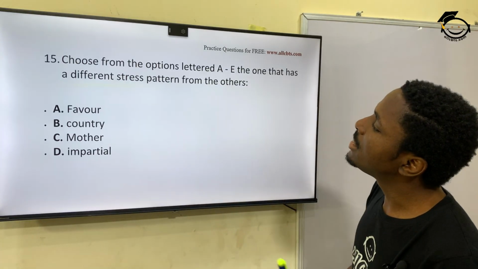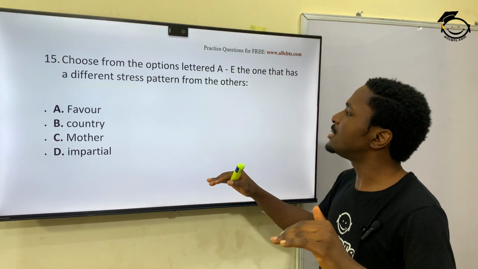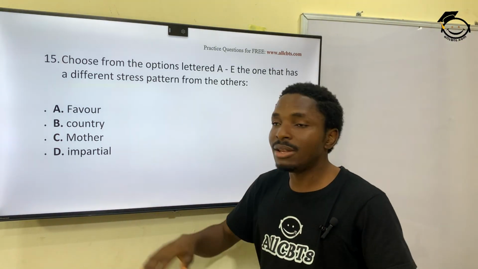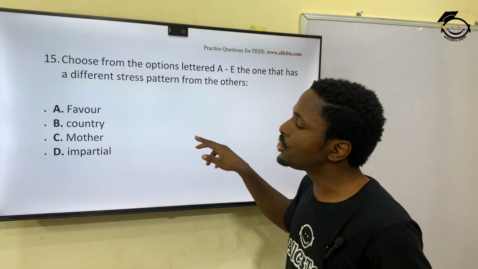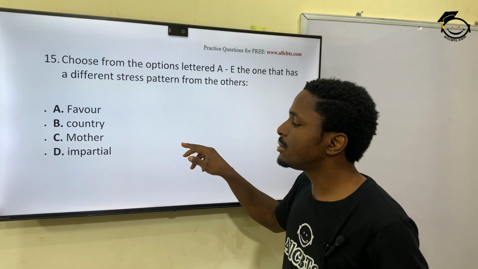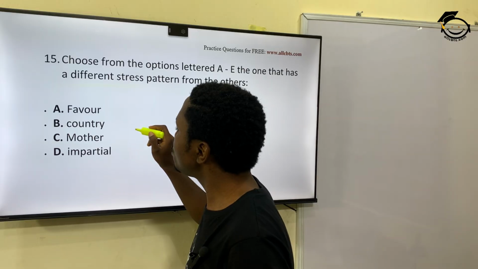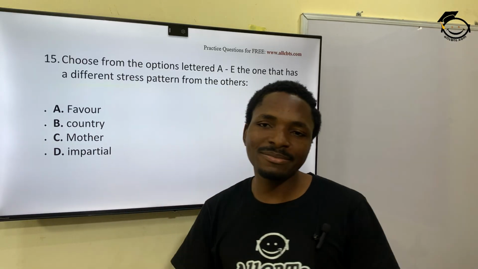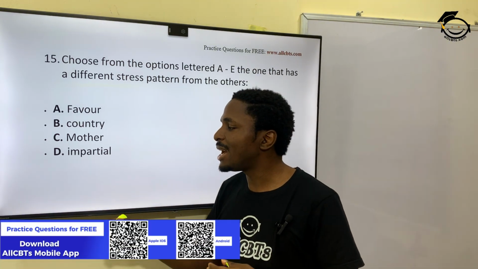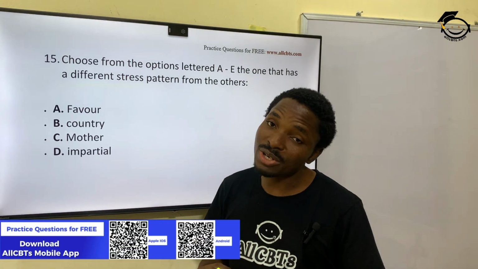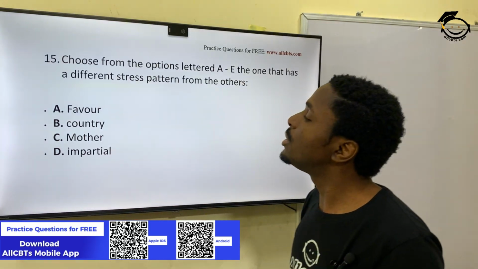And then 15. Choose from the options letter A to E the one that has a different stress pattern from the others. Now let's see the options. Favor, country, mother, impartial. Okay, so this is two syllables, two, two, and three. So favor, country, mother, and impartial. Which one is different? Which is the odd word? Impartial. Correct. So question 16.